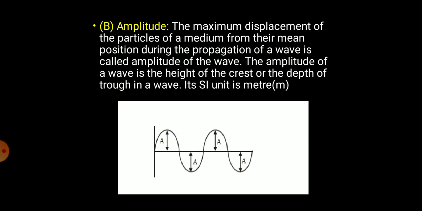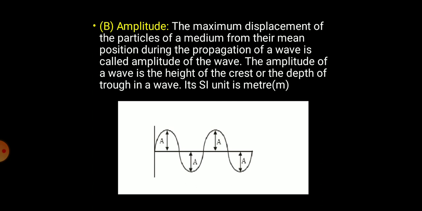When we talk about sound wave, it would be considered as a compression, and this would be rarefaction. In case of transverse wave, this would be crest and this would be trough. So distance from the mean position till maximum crest is considered as amplitude. In the similar manner, distance between trough till mean position is considered as amplitude.